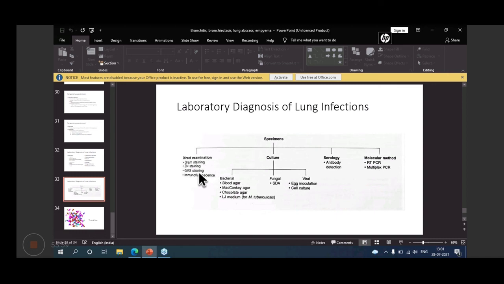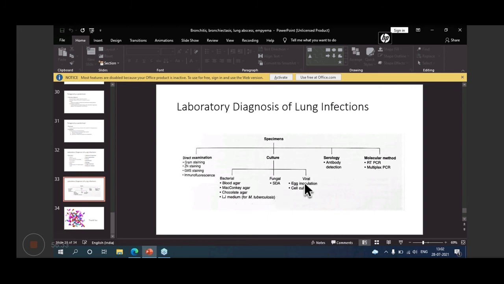PCR can also be used for bacteria, though I'm not mentioning them because most of these bacteria can be diagnosed by culture. It is used in viral causes and even in Pneumocystis, they are checked by PCR. Another thing, you can also detect the antigen in the urine specimen: Legionella pneumophila can be detected, and even Streptococcus pneumoniae can be detected.